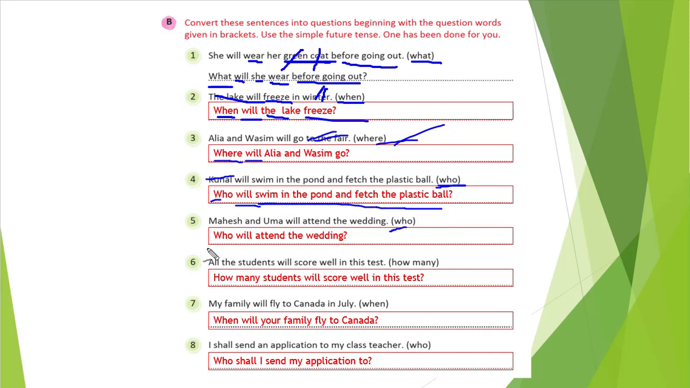Similarly here also, who is there? So Mahesh and Uma is the answer. So we will remove that and will attend the wedding. So who will attend the wedding? That is the question.